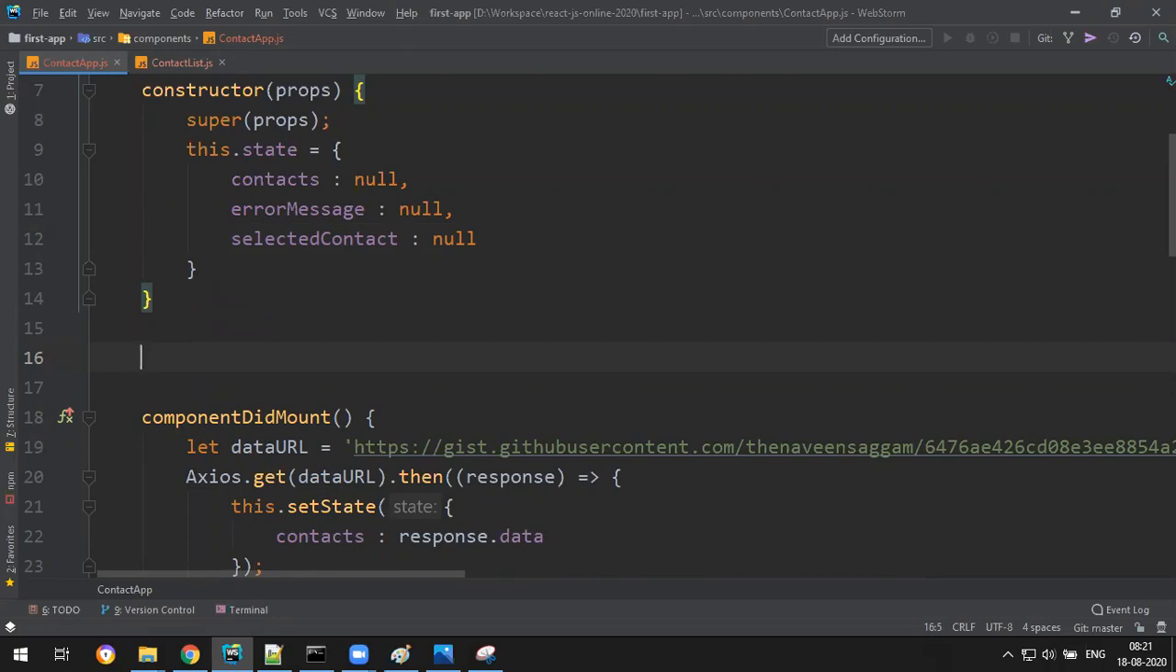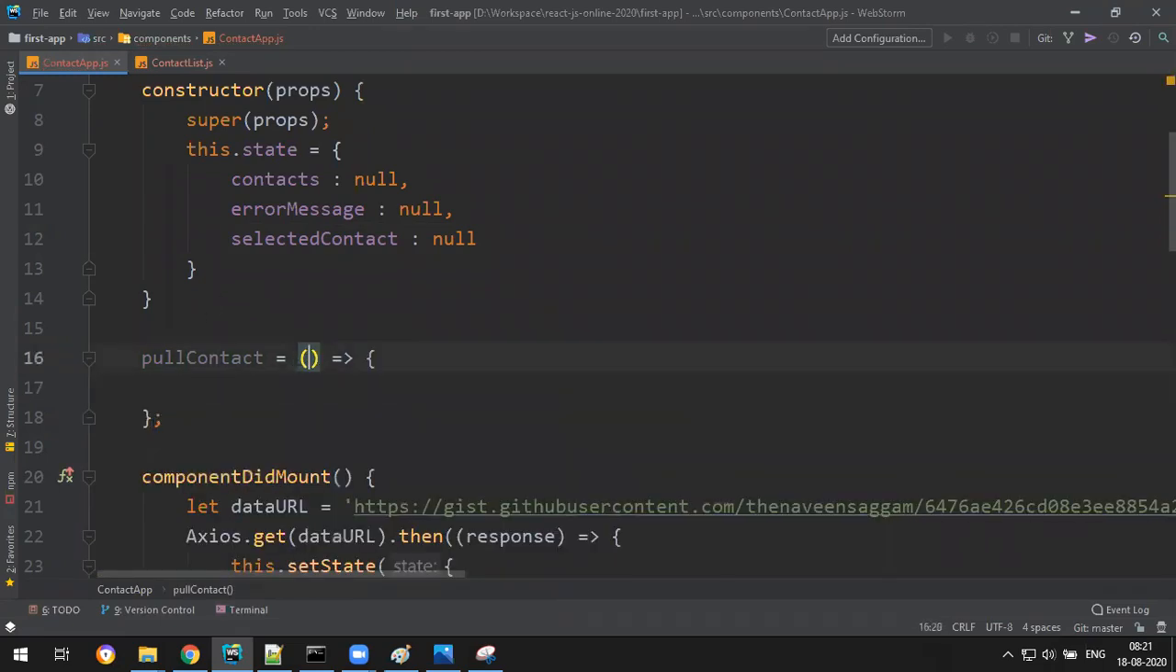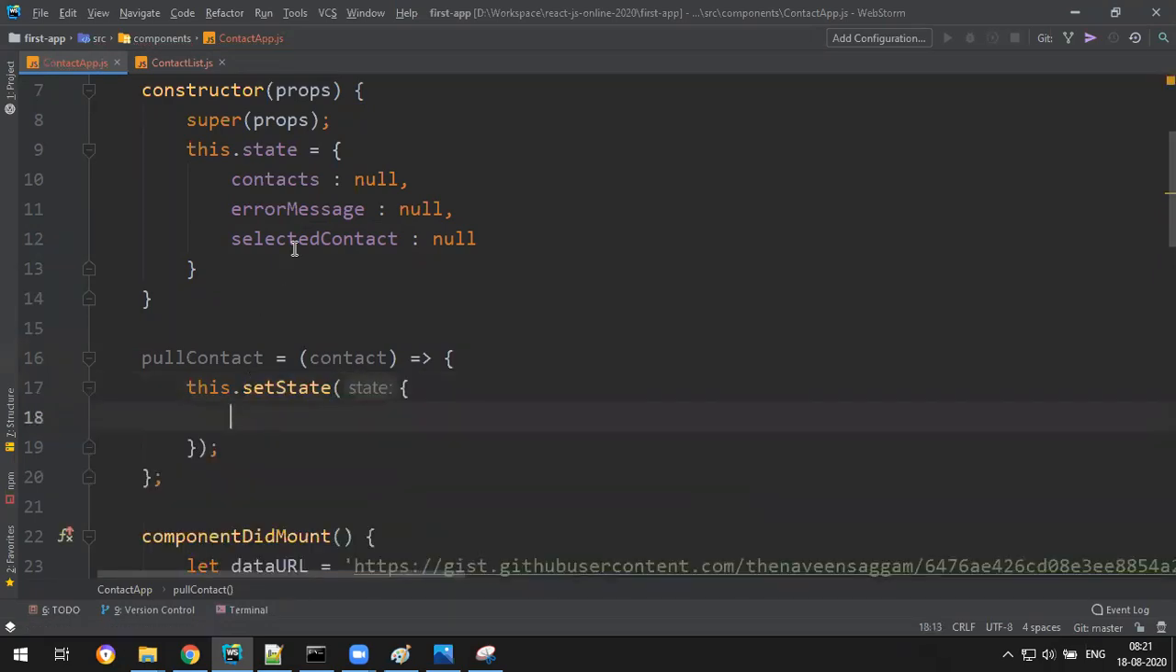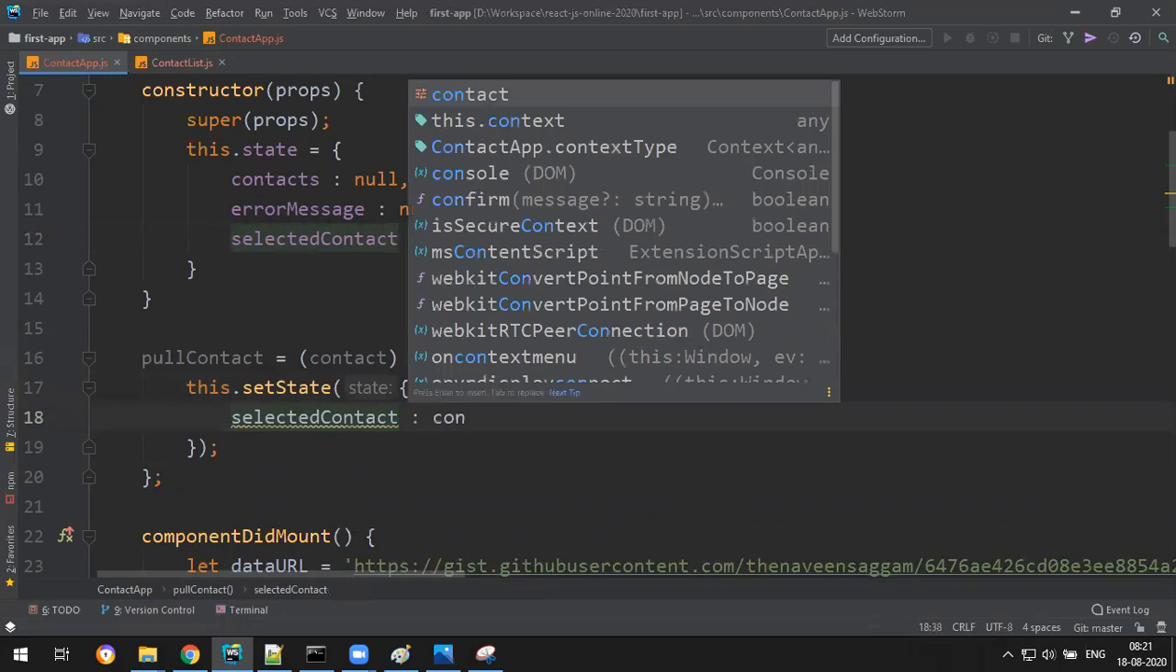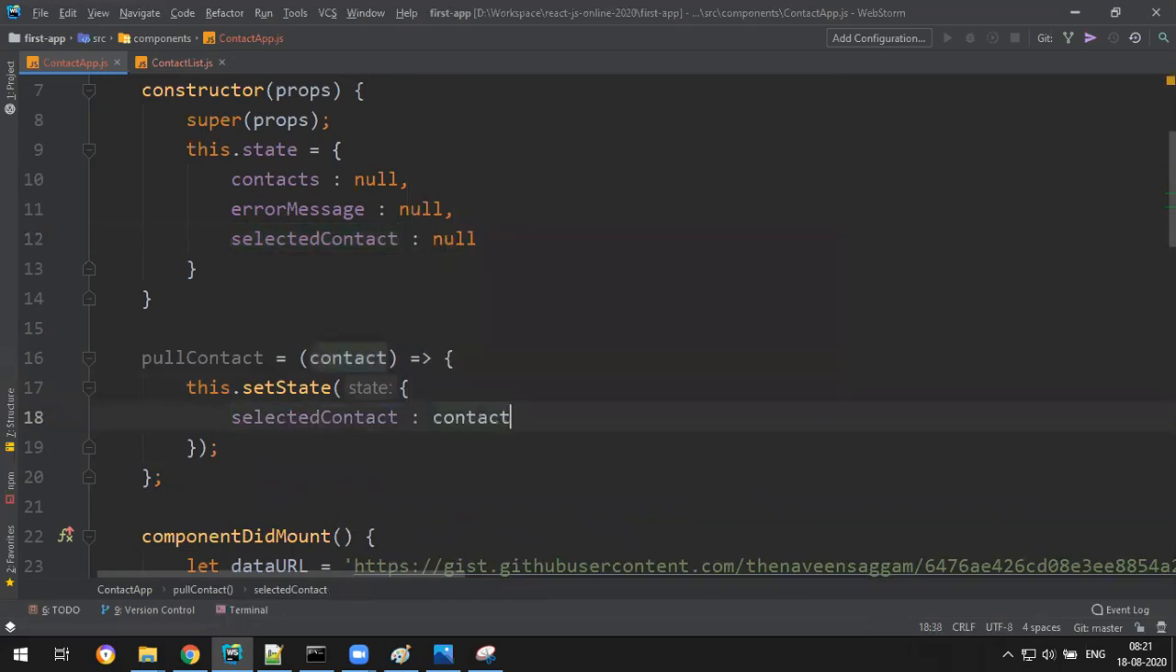Let's say a function called pull contact, some function name. Here you will receive the contact object, and that contact I'll assign to the state. So how to assign: this dot set state, and I provide an object in this. My selected contact will be the contact.